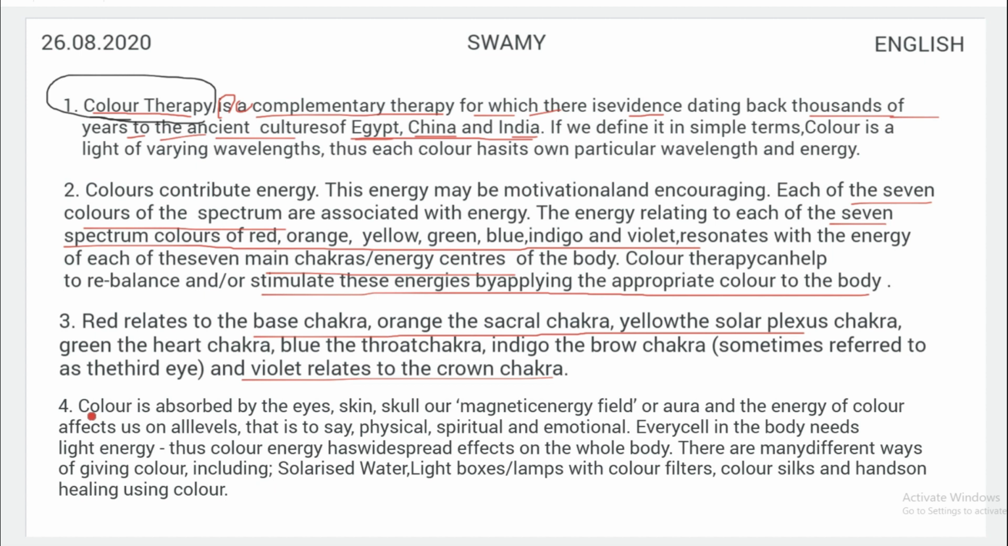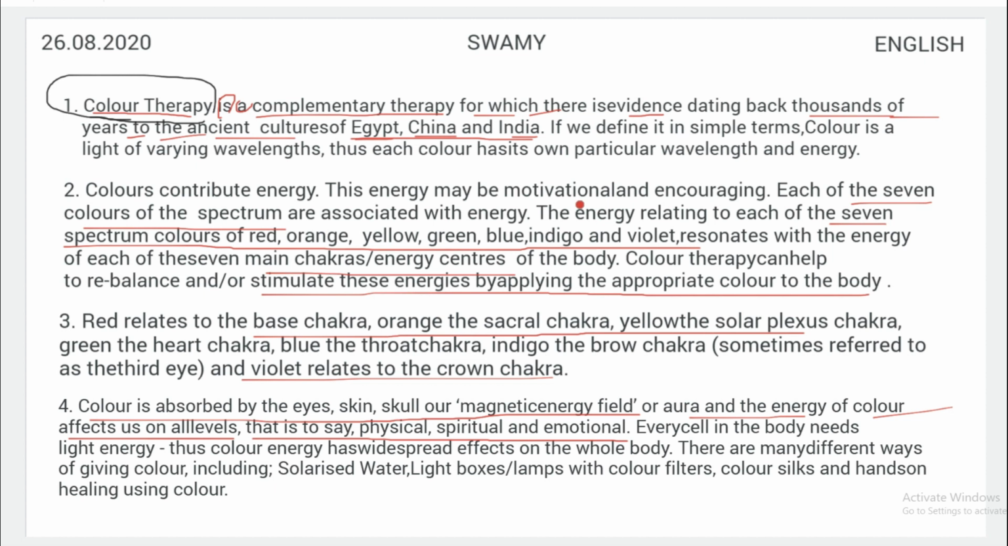Now coming to the last para: color is absorbed by the eyes, skin, magnetic field, and aura. And then, see here, this is to say physical, spiritual, and emotional. That means color affects us on all levels, that is to say physical, spiritual, and emotional. So in this way you have to select important sentences from the given passage, remove the structural words, and take only the content words.